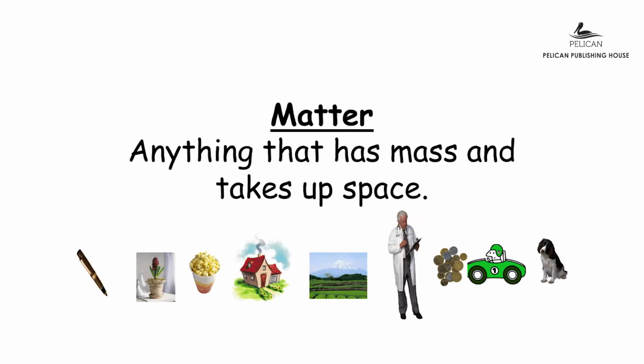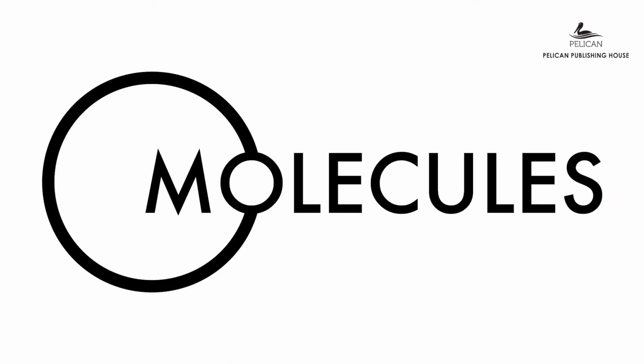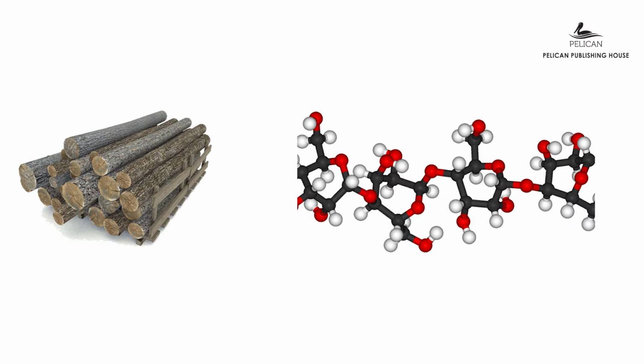Matter is something that has mass and takes up space. Now what is mass? Mass is the amount of substance that makes an object. It is measured in grams and kilograms. All matter is made up of molecules. Molecules are very tiny particles that we cannot see with our naked eye. Each object is made up of different molecules. Therefore, each object is very different from each other. The molecules that make up wood are different from those of cotton.